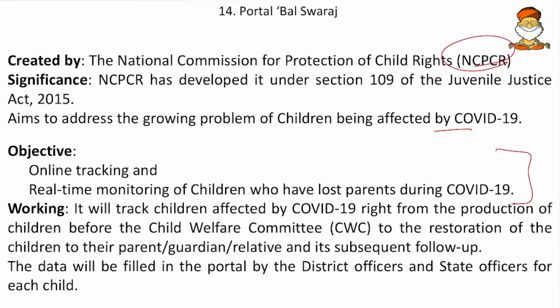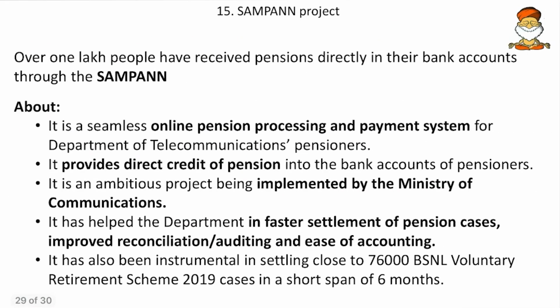Then the working of this portal. It will track the children affected by COVID-19 right from the production of children before the child welfare committees. So if there is any orphan child, he or she will be produced first to the child welfare committee and then to the restoration of children to their parents or guardian or relatives, till the restoration and its subsequent follow-up. So how these relatives are taking care of those children, all these will be catered to by the Bal Swaraj portal. Then the data will be filled in the portal by the district officer and the state officers for each child. So we will have higher officers to maintain and update this portal.